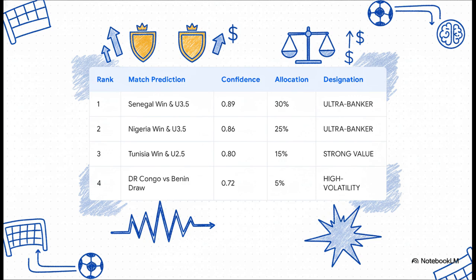So here it is, all laid out, the final strategy. And you have to love the terminology. The top 2 picks, Senegal and Nigeria, are designated as ultra banker. How great is that? Tunisia's win is a strong value, and the DR Congo draw, high volatility. It boils all that complex data down into a super clear, actionable game plan.